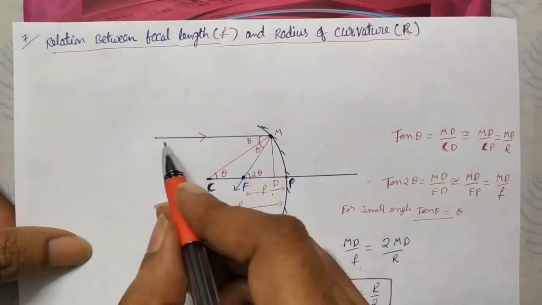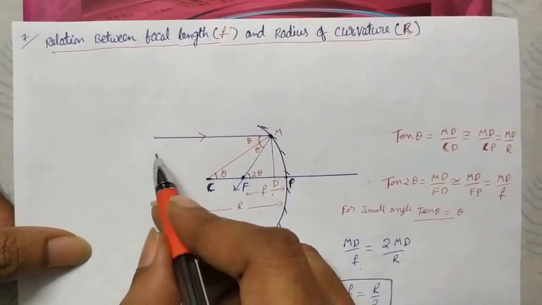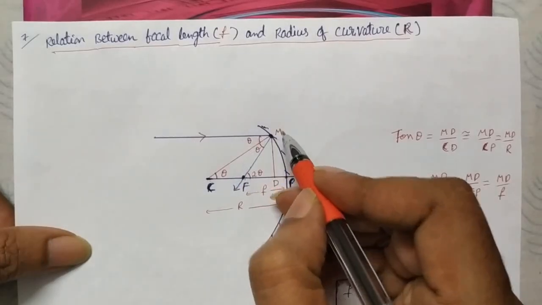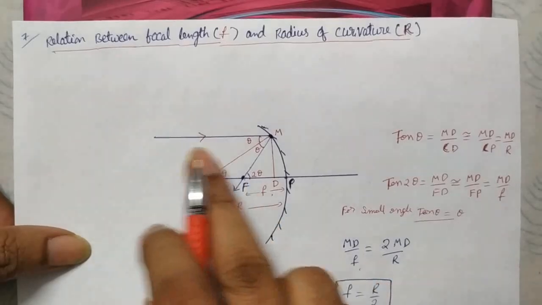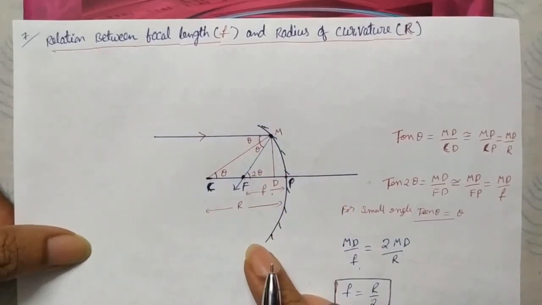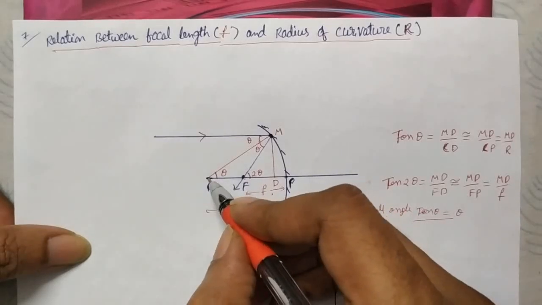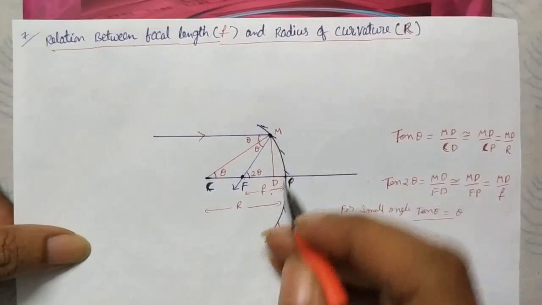Assume that a parallel beam of light, parallel to the principal axis, is incident on the mirror at a particular point M. It must pass through the focus, because a parallel beam passes through the focus. You can draw a line from C to M that is normal to the tangent drawn on the mirror at that place.